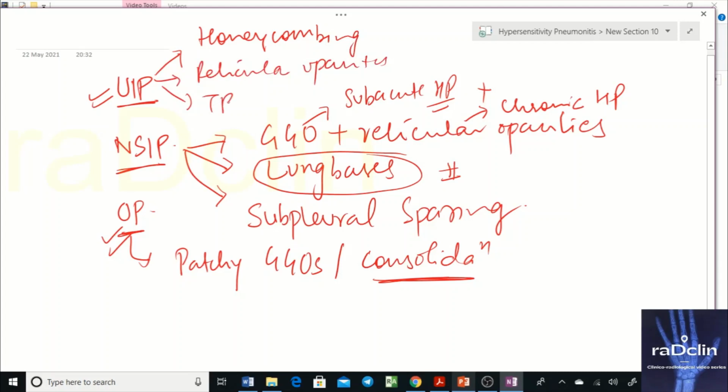But the findings are primarily in the lung base and subpleural area.